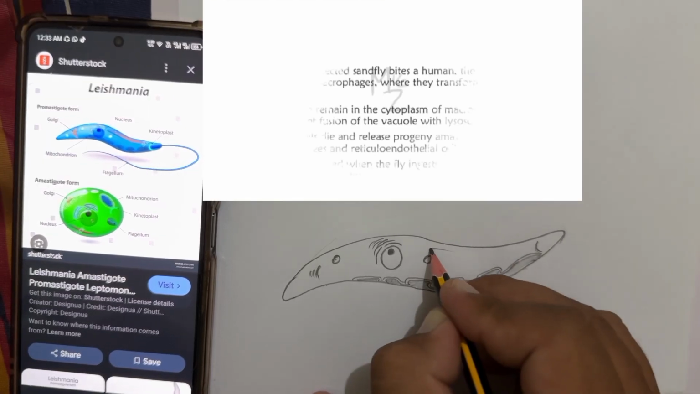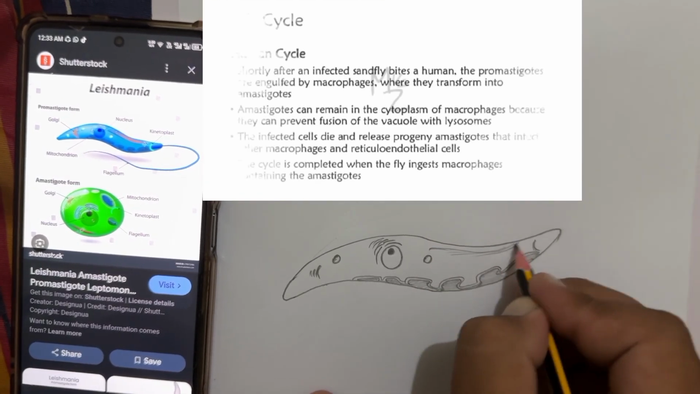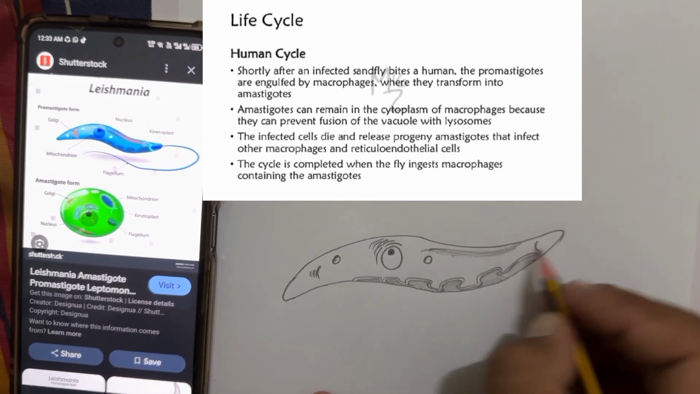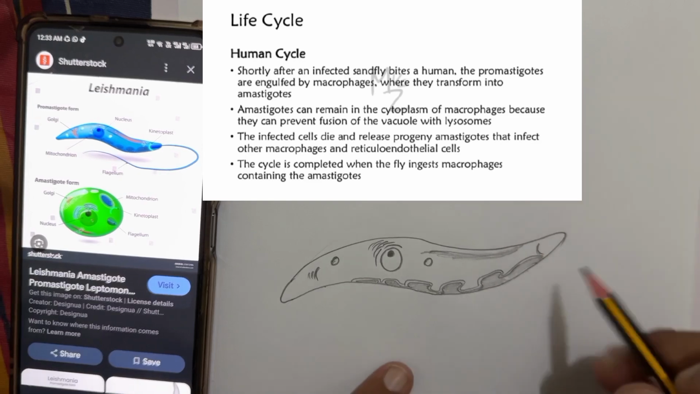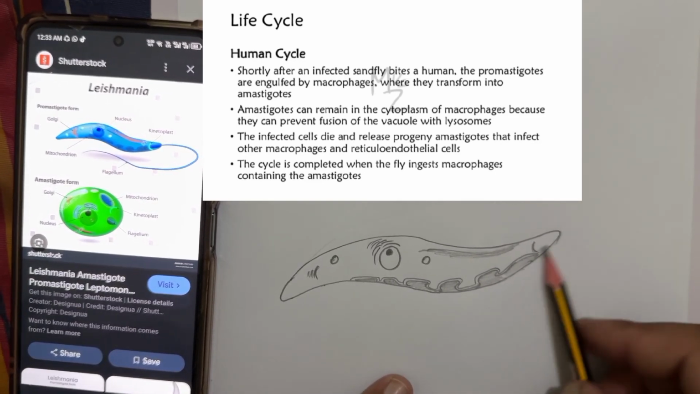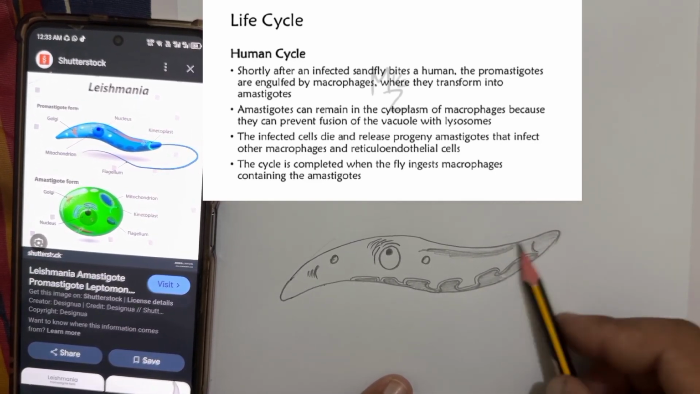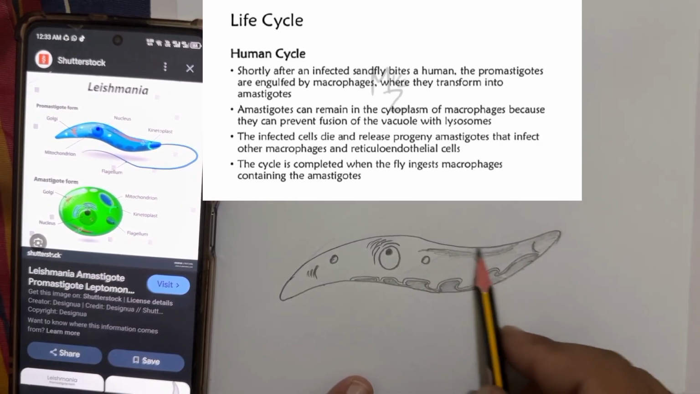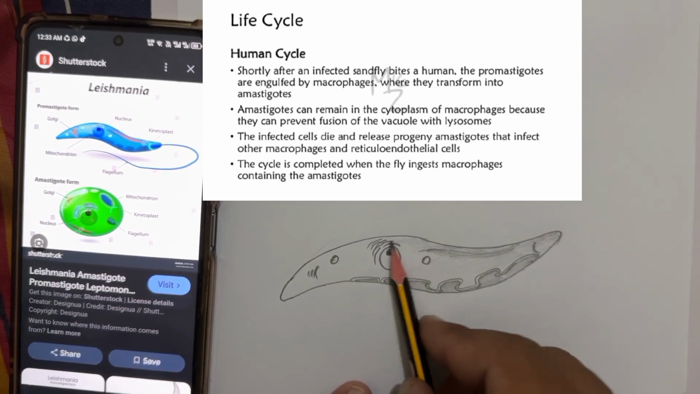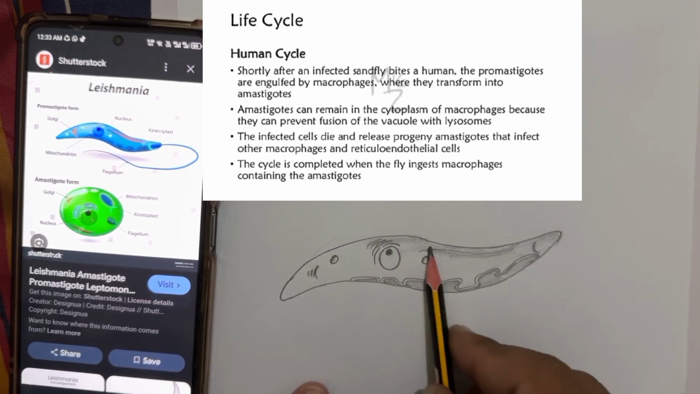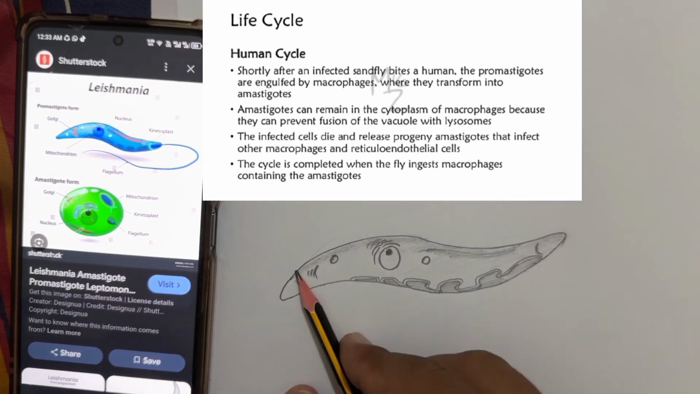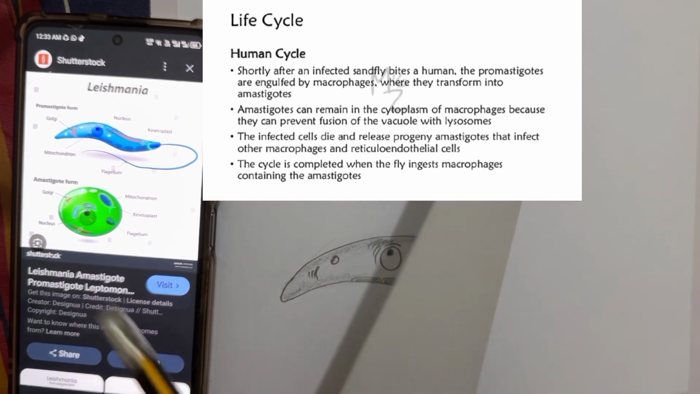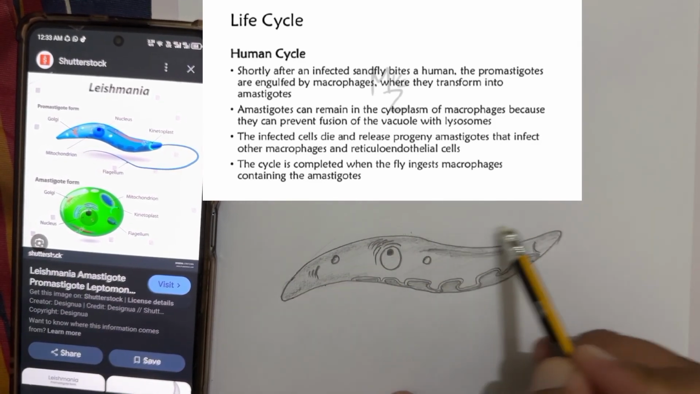Human cycle. Shortly after an infected sandfly bites a human, the promastigotes are engulfed by macrophages, where they transform into amastigotes. Amastigotes can remain in the cytoplasm of macrophages because they can prevent fusion of the vacuole with lysosomes. The infected cells die and release progeny amastigotes that infect other macrophages and reticuloendothelial cells. The cycle is completed when the fly ingests macrophages containing the amastigotes.